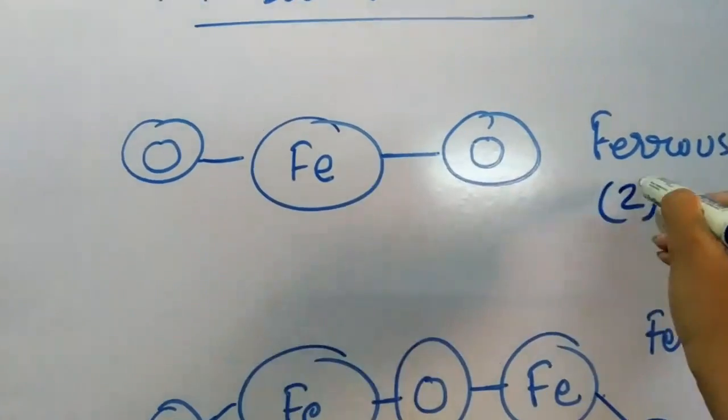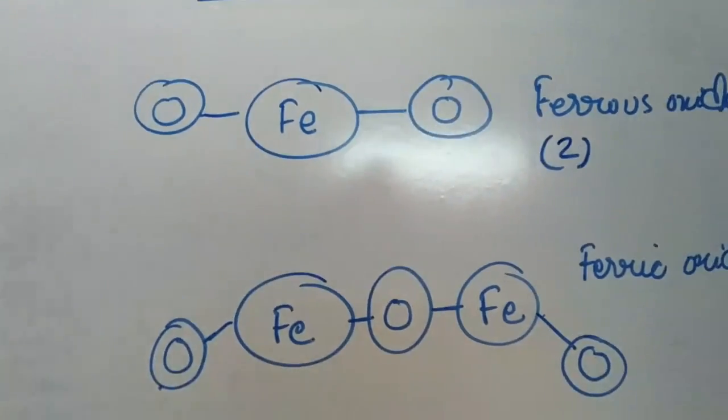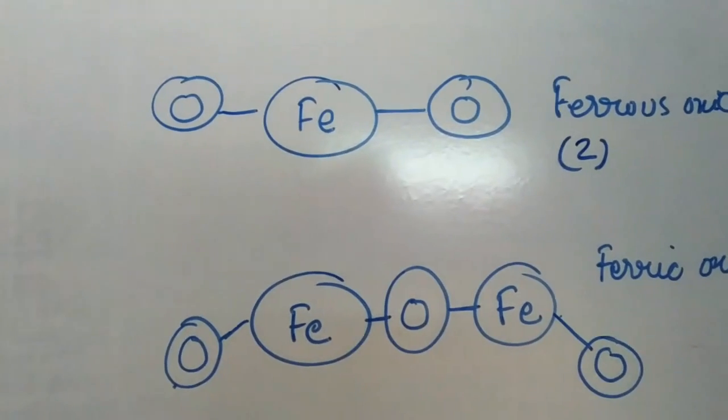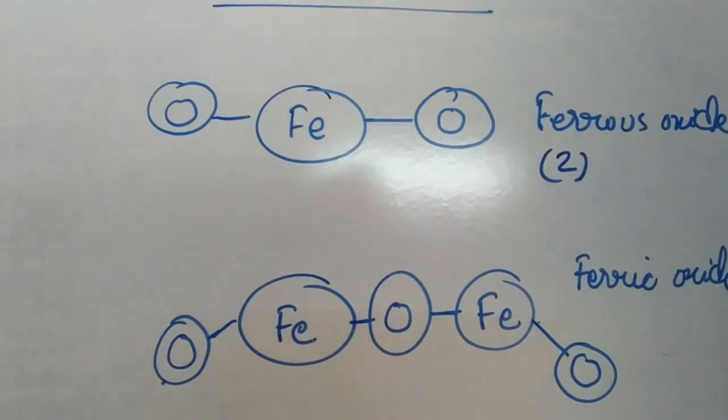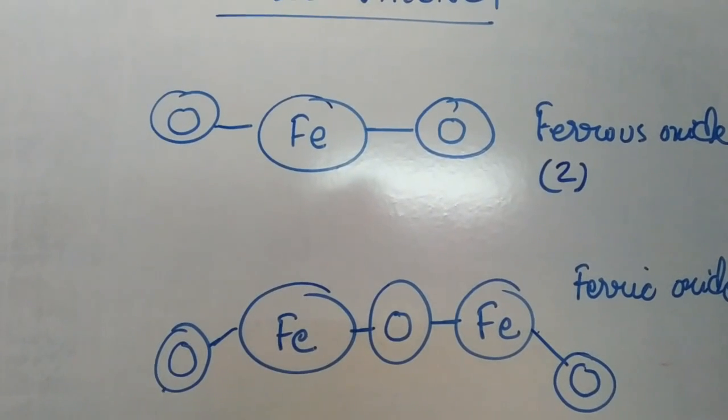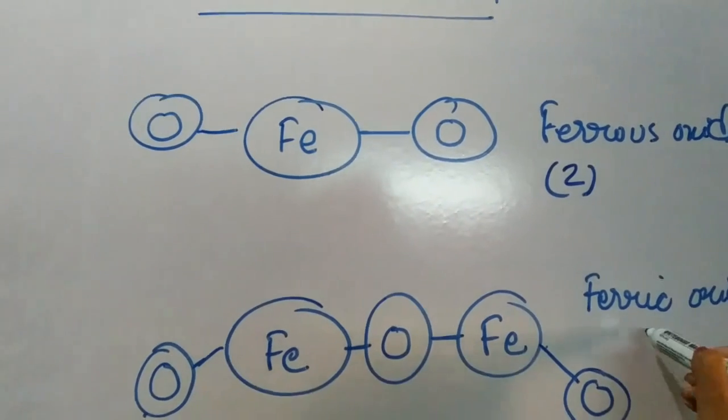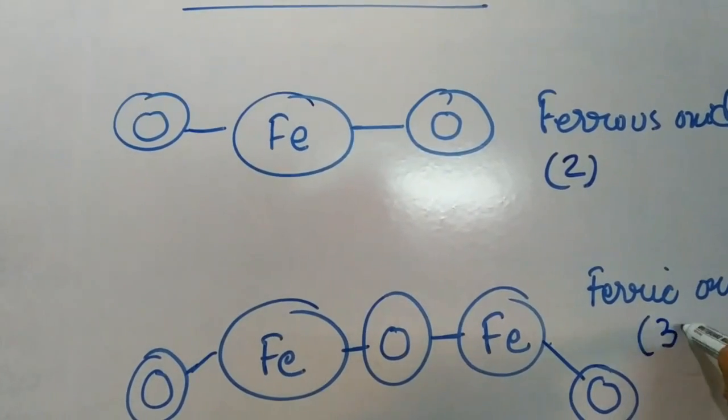I am writing 2 here, students, to help you understand. In the second case, 3 oxygen atoms are combining with iron. In that case, the valency of iron will be 3.